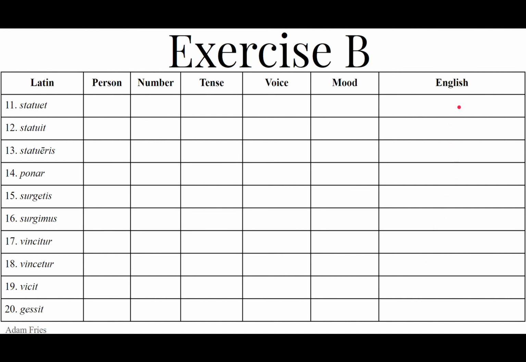Optime, very well done. That concludes exercise B of chapter 17, and you are now ready to move on to exercise C of chapter 17.